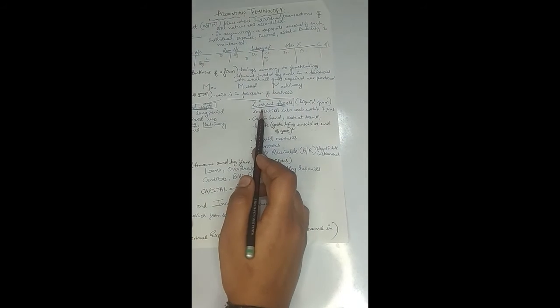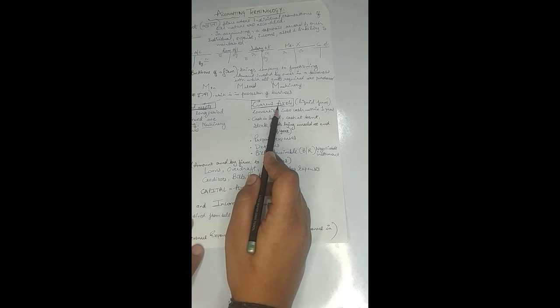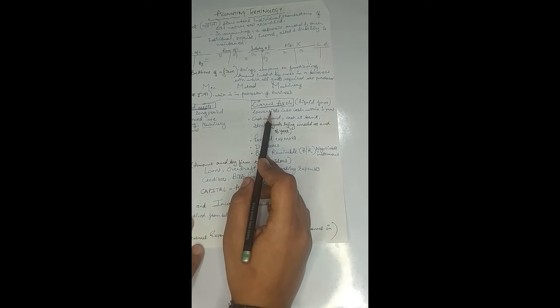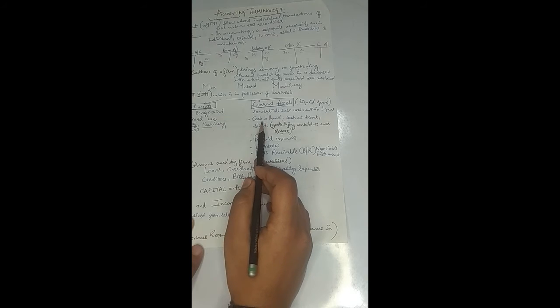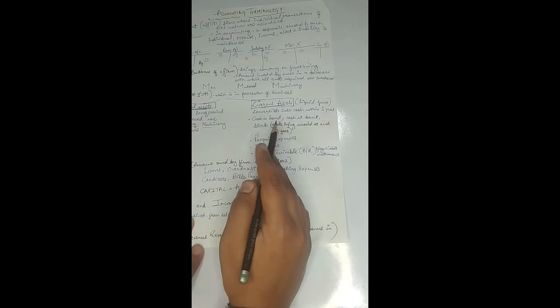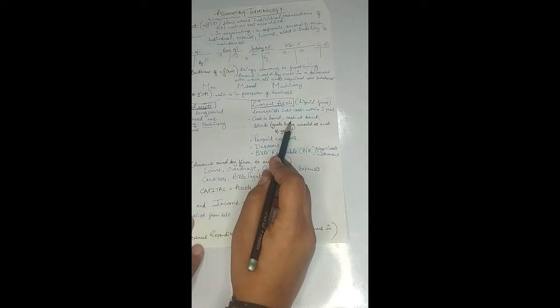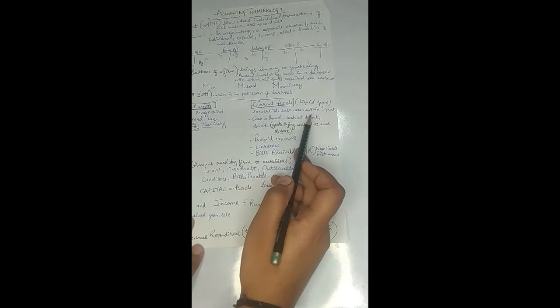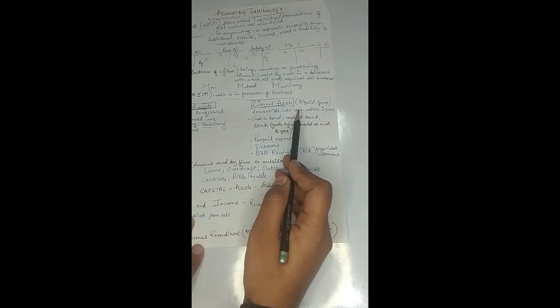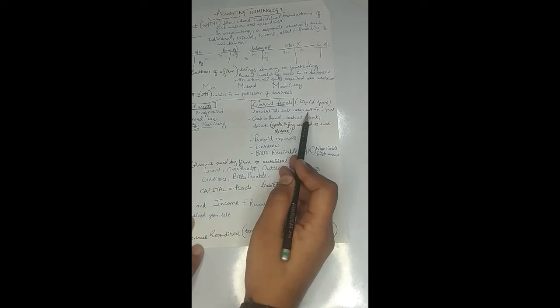However, the current assets are those assets which are in the liquid form and which will not stay in the possession of the company for a longer period. They will merely stay, or these can be converted into cash within 1 year. So these are highly liquid in form. For example, if a company says that I have cash worth rupees 10 crores in my hand and 20 crores in my bank, right? So these two things are in the possession of the company. These are highly of cash nature, which can be converted into cash within a year.